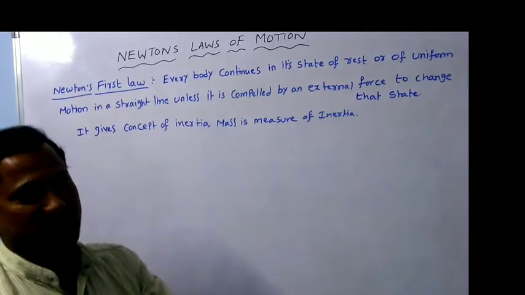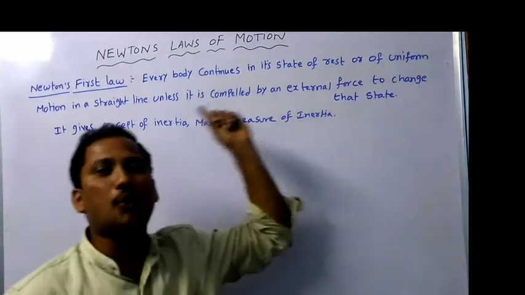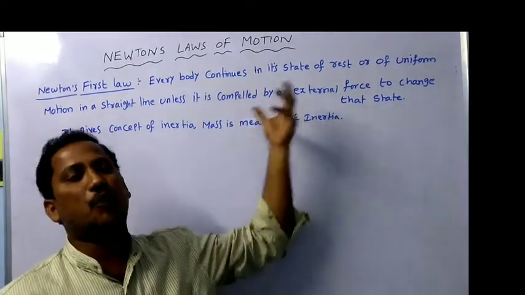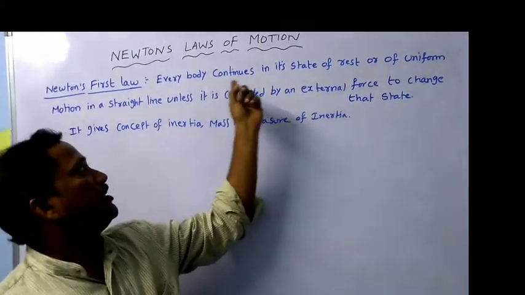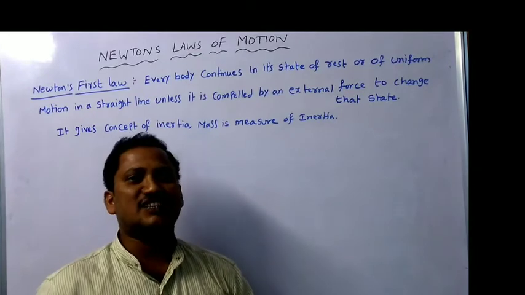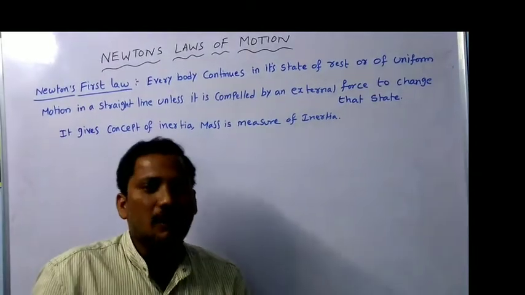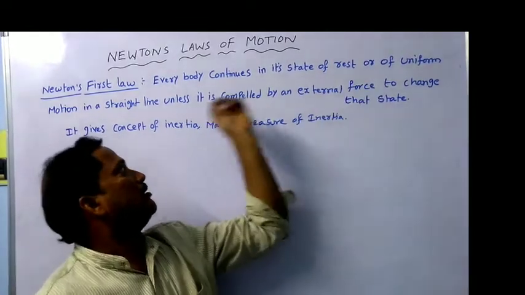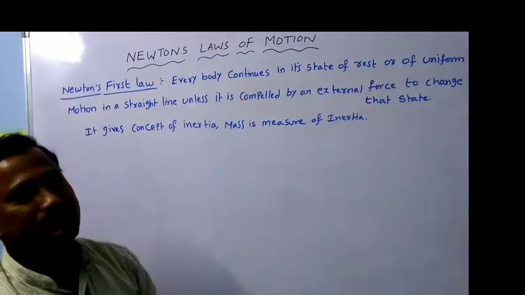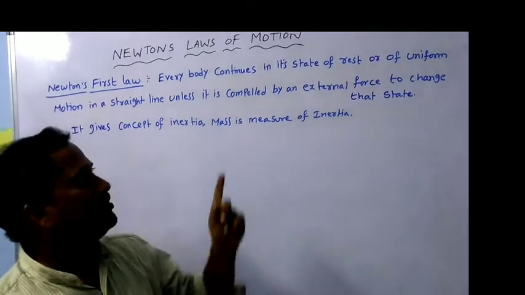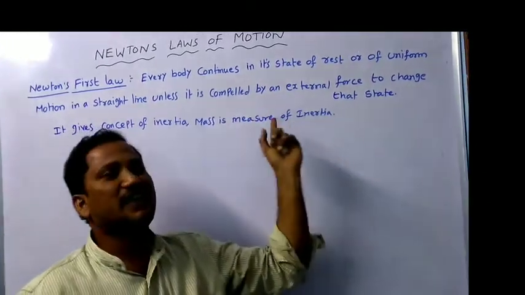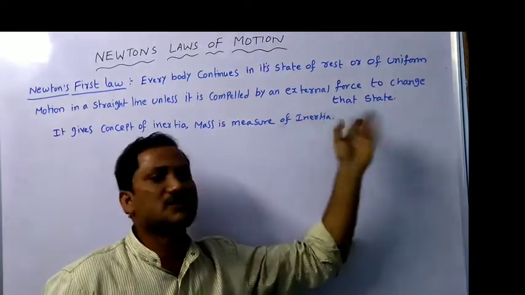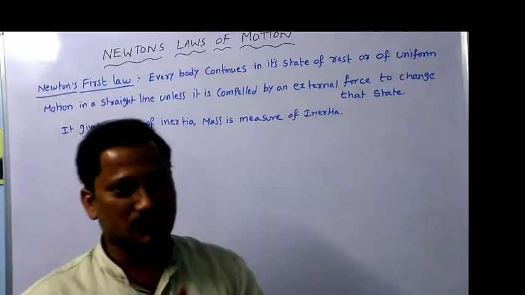I would like to repeat once again. Every body means object, whatever it may be. Every body continues in its state of rest or of uniform motion in a straight line unless it is compelled by any external force to change its state. That is the statement of Newton's first law.